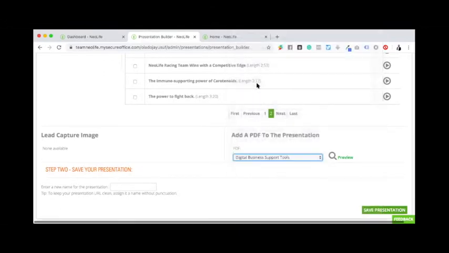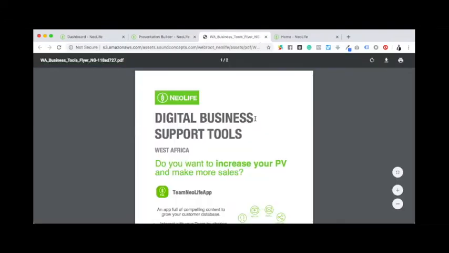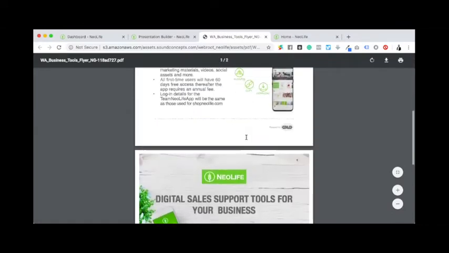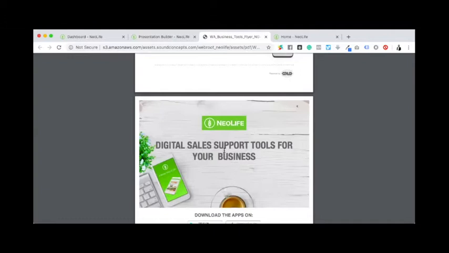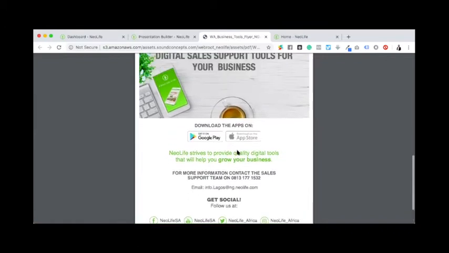Digital business tools for this to download. Okay, I can preview to see how this will look when I'm done. So this is how the digital business tools that they will download look. So they know that okay, digital sales support tools for the business. They can download the Team NeoLife app through Google Play or App Store.